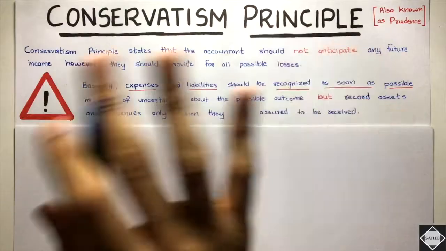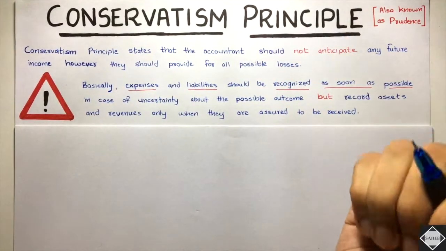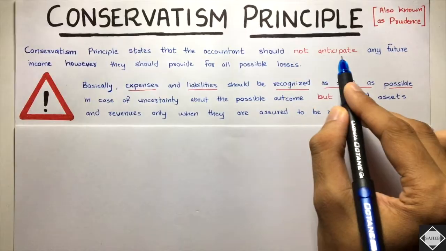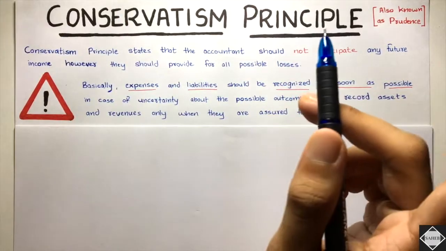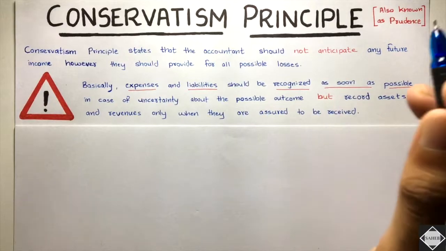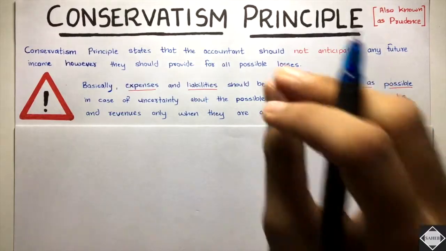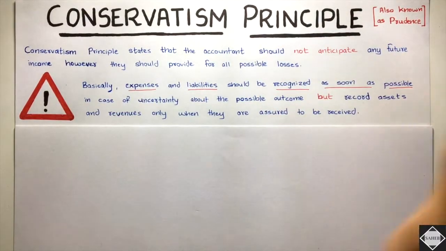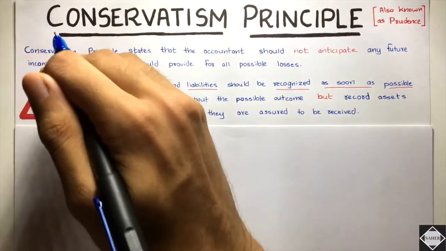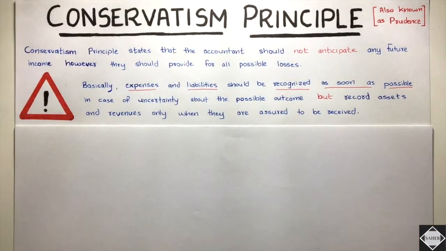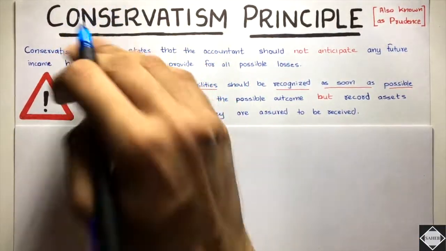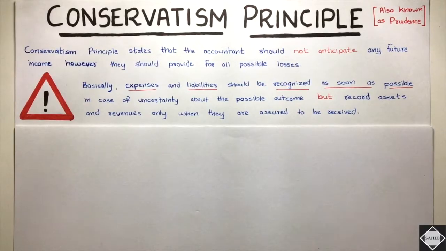And it doesn't stop here. One more side is there to this principle, that is, you should not anticipate any future income. Regarding the good news, what did I say? You have to wait till the good news actually comes true. That means if you're expecting any good things to happen in future, then you should not recognize that right now in the financial statement. For example, you're expecting that you will have a big client in future, and you will have such and such revenue. Then those future revenues or gains, you cannot recognize or disclose right now in the financial statement. If you do that, then what will happen?